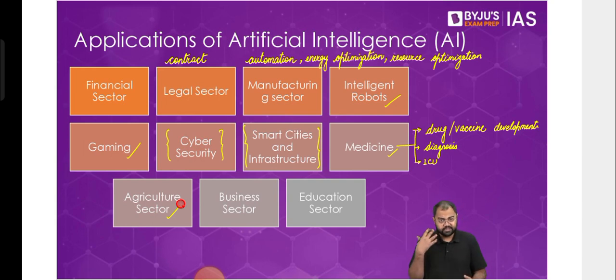Then in case of business also, for the businesses to understand what their business model is, how exactly they can grow, what is the future of the market, what is the growth rate in the market, each and everything they can find out with the help of AI. And already we see that companies have been doing this in the past few years.